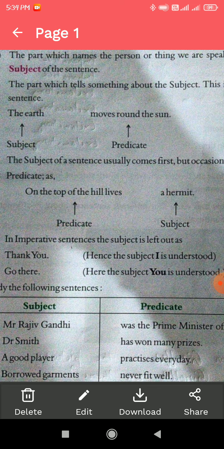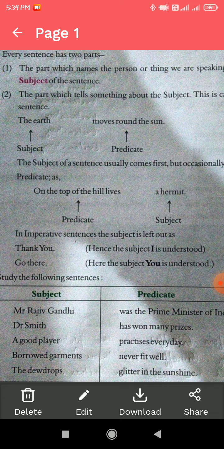An imperative sentence is one that expresses a request, a command or a wish to someone. That kind of sentence is known as an imperative sentence.